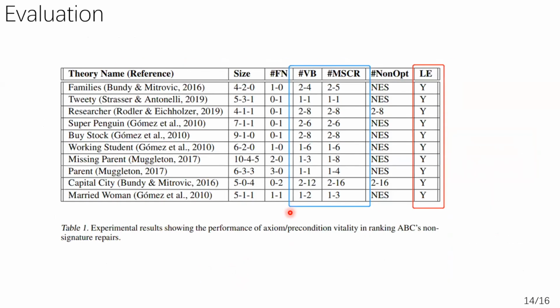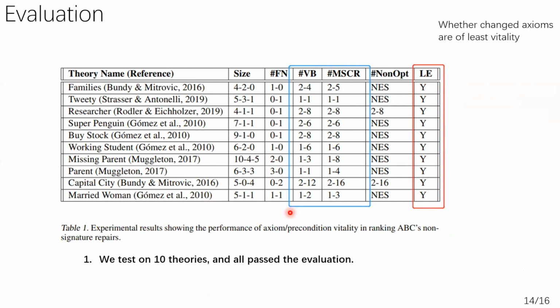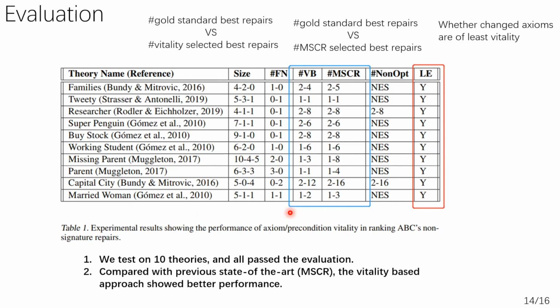Here are the main results. We conducted the experiment on 10 toy theories, and the most important indicator is the last column, saying that in these 10 experiments, the changed theorems of the best repairs are those of the least vitality. This is strong evidence that our proposed vitality measure is effective in helping to select the best repair theories. For more details, you can go to our papers and have a look.